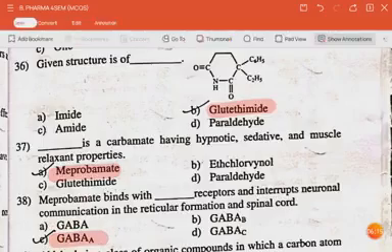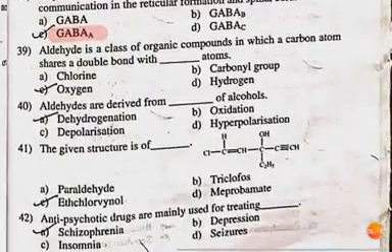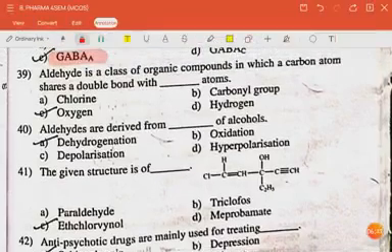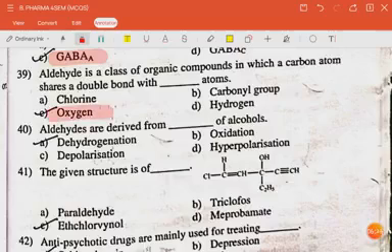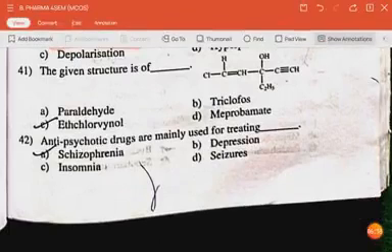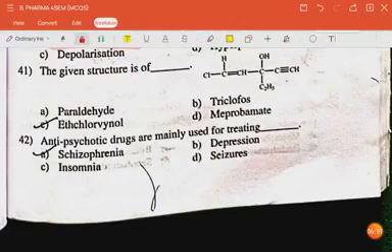The next question is aldehyde is a class of organic compounds in which a carbon atom shares a double bond with dash atom. The answer is oxygen. The next question is aldehydes are derived from dash of alcohols. The answer is dehydrogenation. The next question is the given structure is of. The answer is ethchlorovinyl.